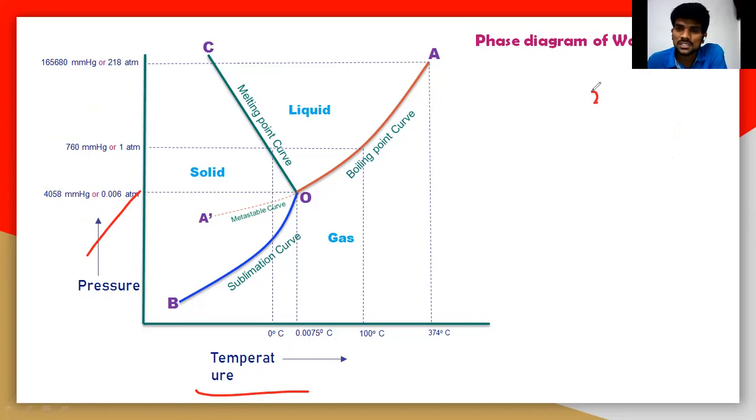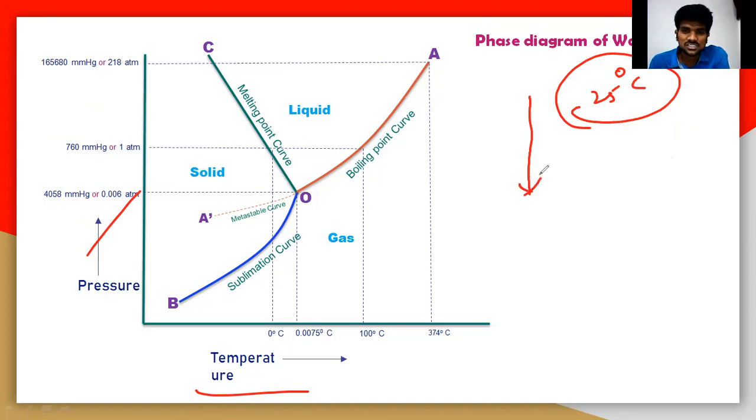So let us take the room temperature, that is 25 degrees Celsius. What happens when you decrease the temperature from 25 degrees to maybe 0 degrees? Let us take a bottle with water and keep it in a refrigerator. What happens after some time? It is converted into the solid phase. At what particular temperature does it convert into the liquid phase? At what particular pressure does it convert into the solid phase? Everything you can understand here.